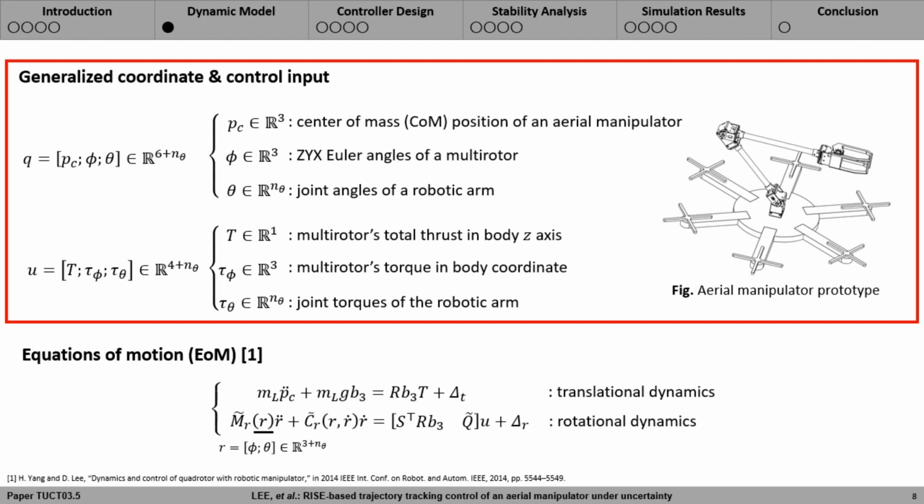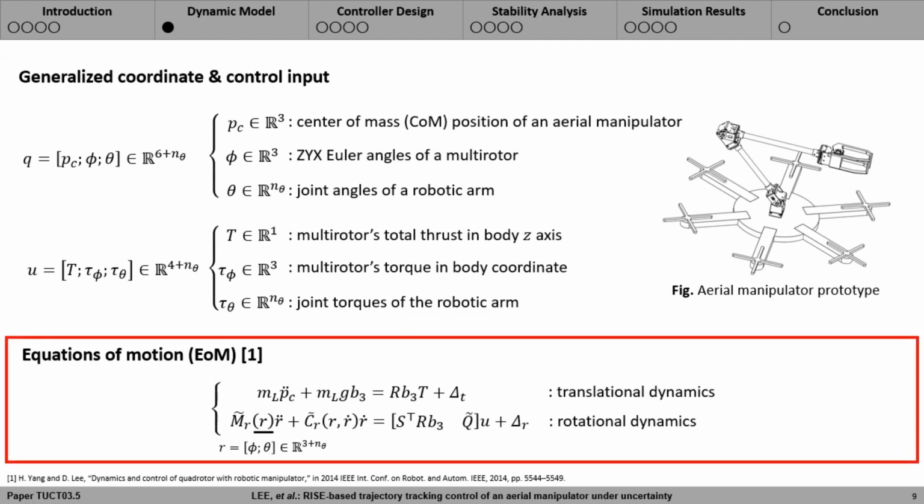The right figure shows one prototype of an aerial manipulator, but we did not assume any particular number of joints. Control input U is taken as the multi-rotor's total thrust in body z-axis, T, the multi-rotor's torque in body coordinates tau subscript phi, and joint torques of the robotic arm tau subscript theta.